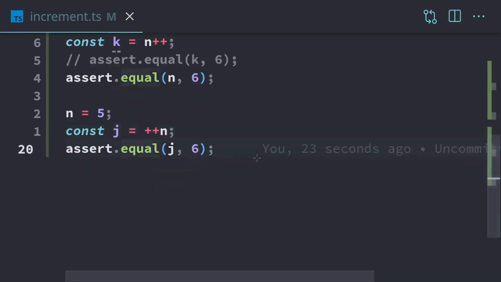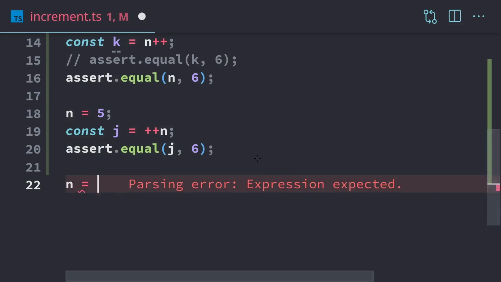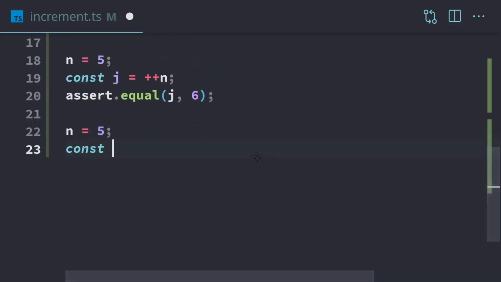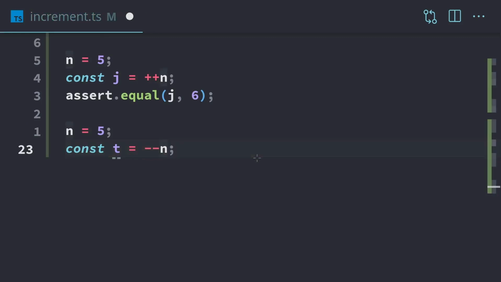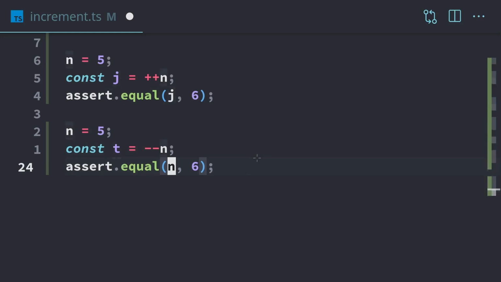Now, a way to get around both of these issues, well, before we do that, we also could decrement. So we'll reset n again. This can be t. So we can do minus minus n. And so minus minus is just the opposite of plus plus. It's just minus 1 instead of plus 1. So if we do assert equal t, this one should be equal to 4.